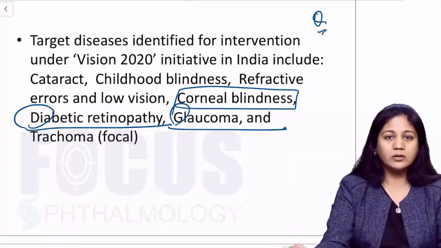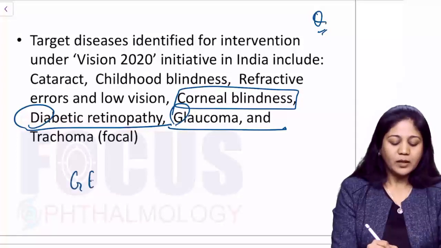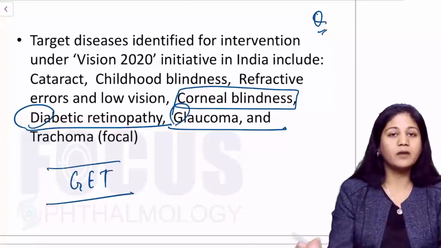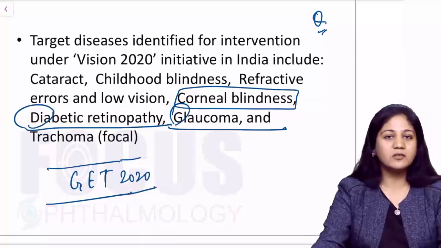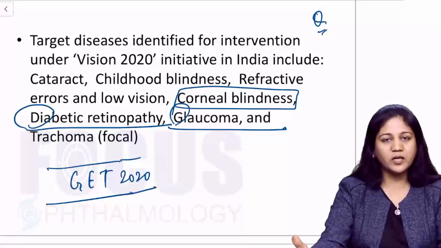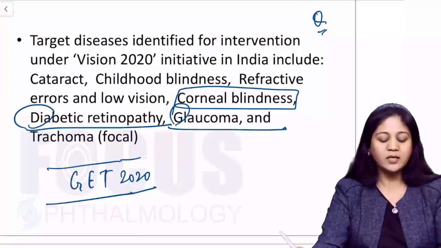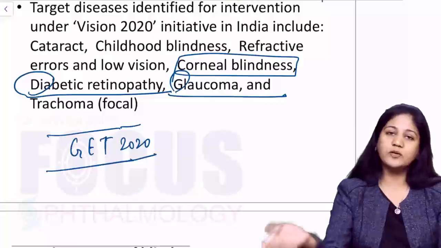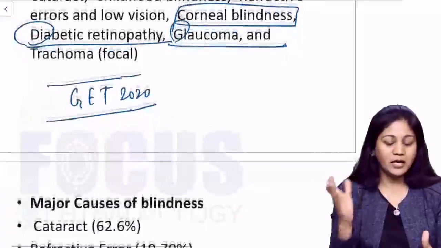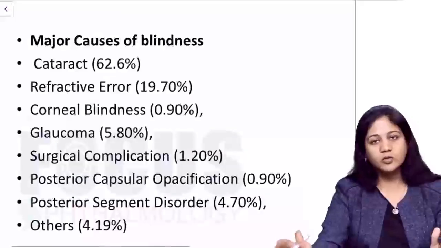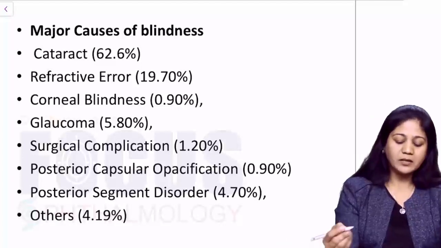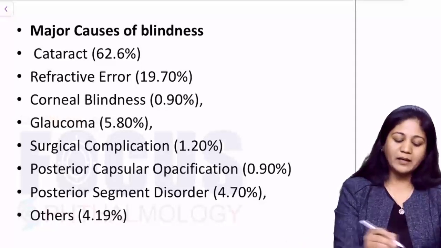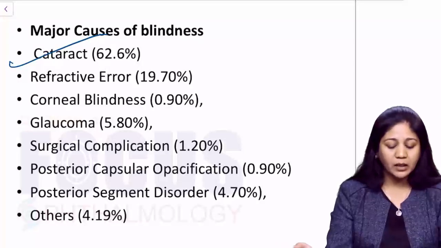You will be happy to know that under the Global Elimination of Trachoma program, GET 2020 program, India has already been declared trachoma free. So we are not having any infectious trachoma nowadays. Okay, so this program achieved its targeted aim in 2017 already. Now friends, apart from that, if we list the major causes of blindness, cataract remains the main.